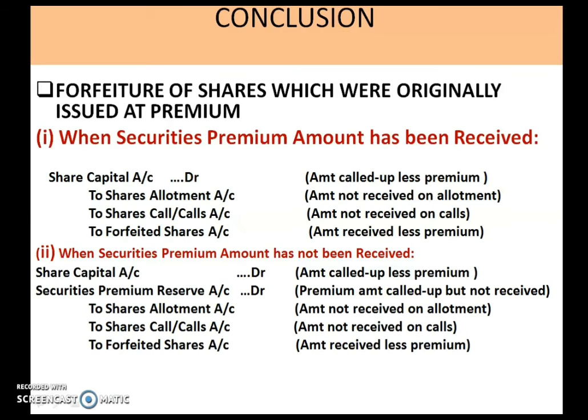Now let us conclude today's class. Today in class we have seen the forfeiture of shares which were originally issued at premium. We discussed there are 2 cases. When the securities premium amount has been received, we don't have to show it in the journal entry, and if we have not received the securities premium, then we have to show it on the debit side of the journal entry. So you have to do the problems if you want to understand how this is done.